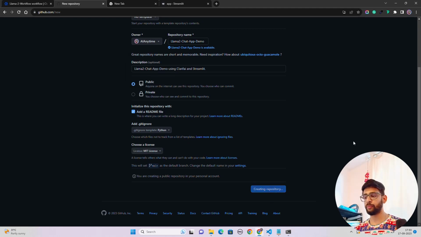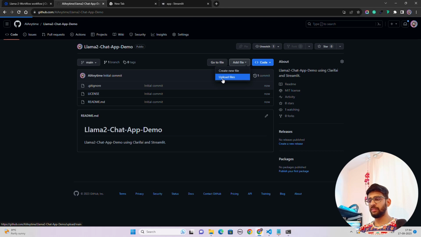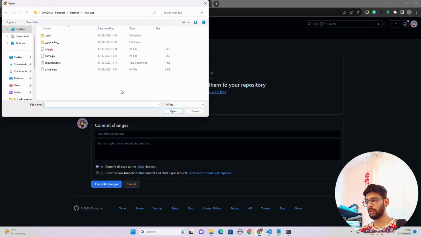Now, once I create the repository over here, it will take a little time. And what I'm going to do is just add files. I'm not going to do a commit or something because I will only have 2, 3 files.